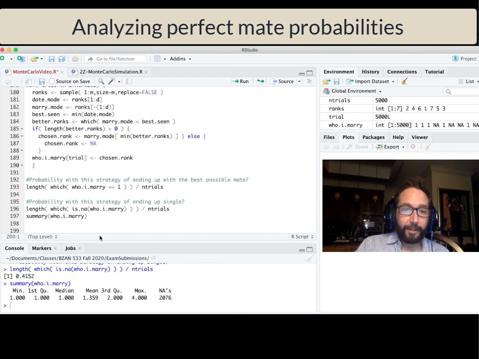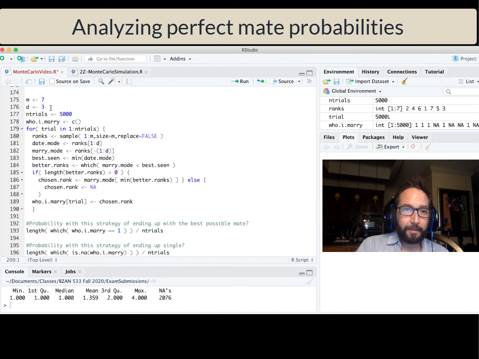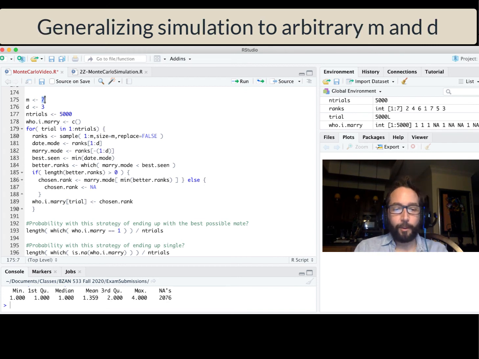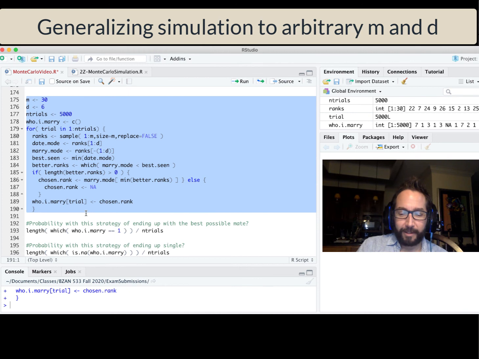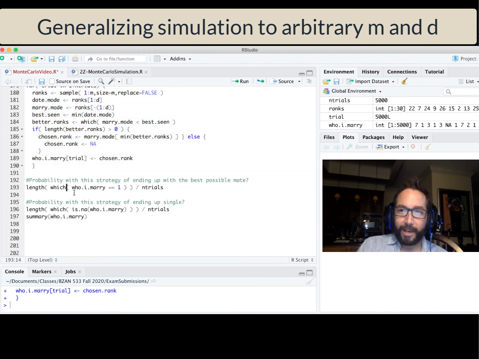So you can rerun this simulation now with your own set of parameters. So let's say you would probably run across 30 potential spouses that you're compatible with over the course of your life, and you decide date mode is going to be, say, 6 people. So you automatically break up with the first 6 people that you would consider potential spouses, and you're going to marry the very next person you come across who's better than those 6 in marry mode. So let's see how well we end up doing. That simulation runs very quickly. What's the probability we end up with mate number 1? About 34%.